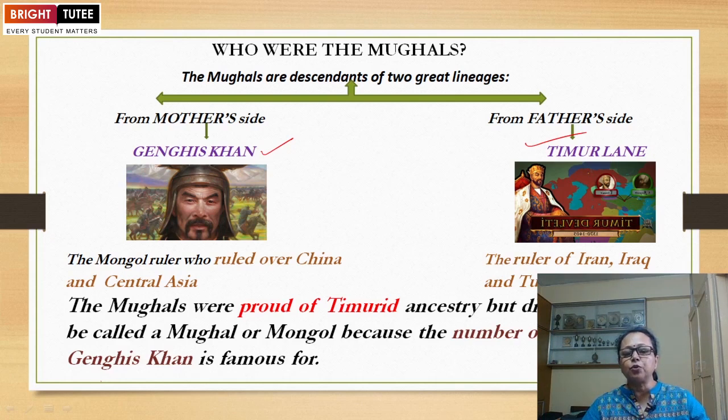The Mongols ruled over China and Central Asia, and the Mughals were proud of Timurid ancestry, but did not like to be called Mughal or Mongol because of the number of killings Genghis Khan is famous for. He was a very cruel king. So they did not like it.